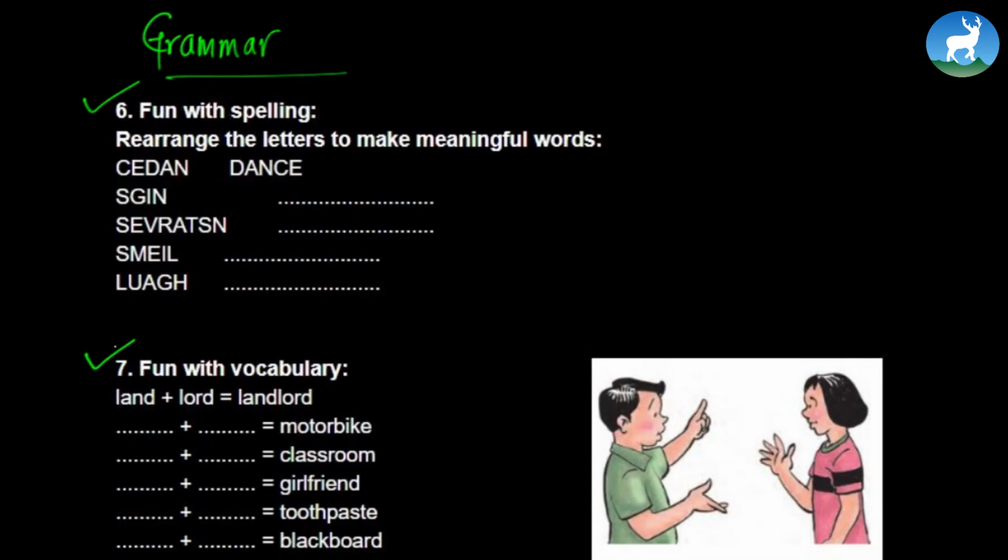Let's look at the first word. It's C-E-D-A-N and it's all jumbled up, and we can change this into D-A-N-C, dance, right? The second one says S-G-I-N, and can you unjumble it? Sing, right? And this one, what does it look like?